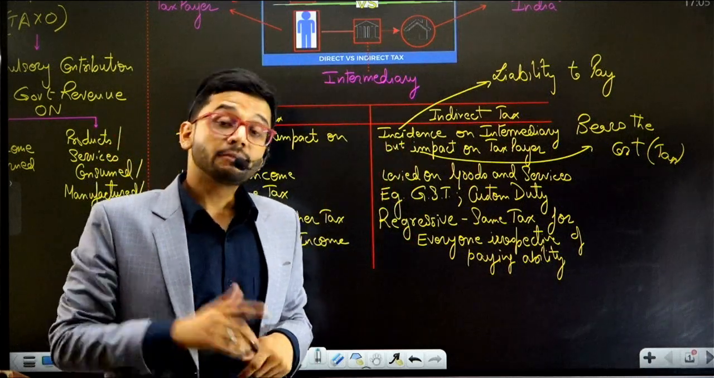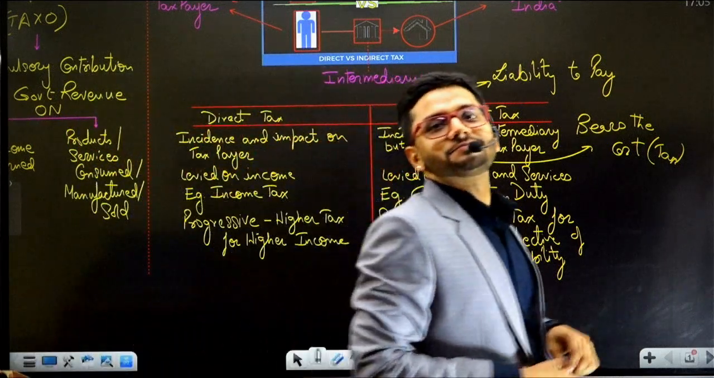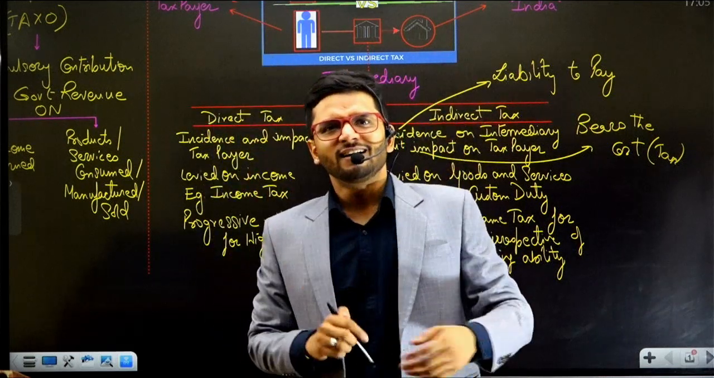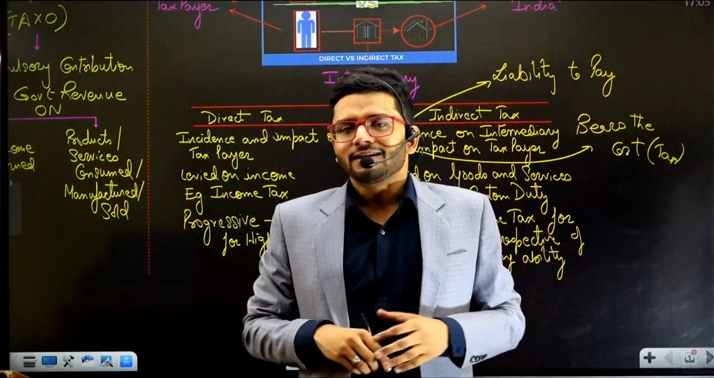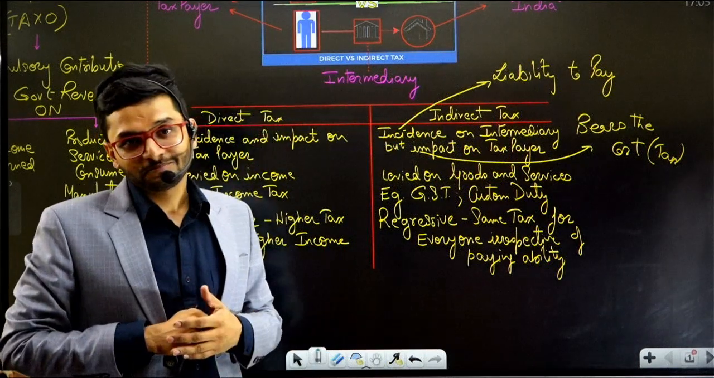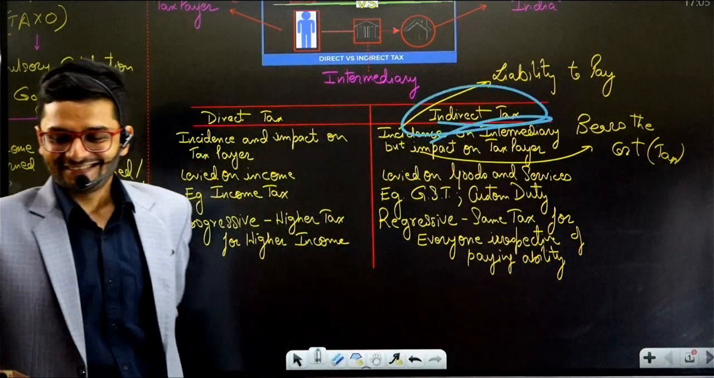Okay, but who's the elder one? My question is, who's the elder one? What do you mean, elder one? What is the meaning of elder one? Elder one means who's older and who's younger. So the answer is, indirect taxation is older.